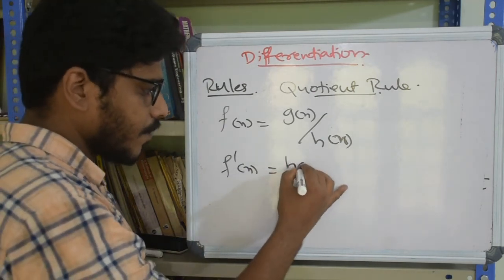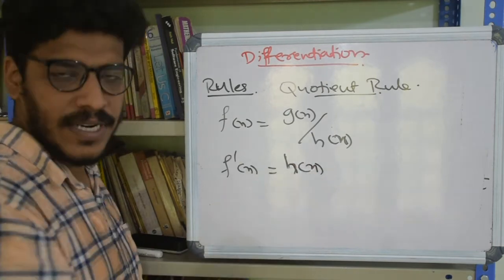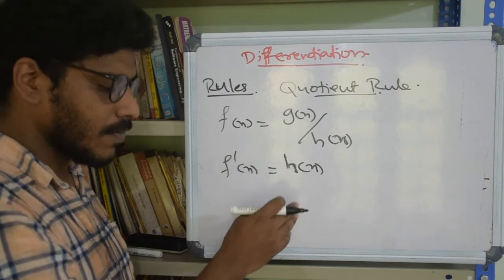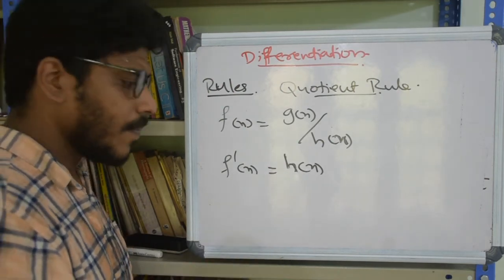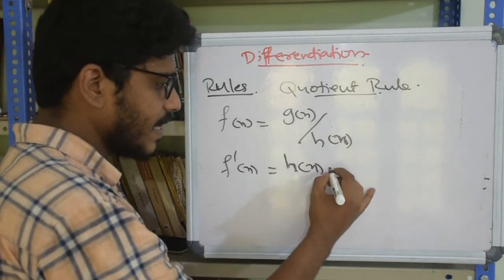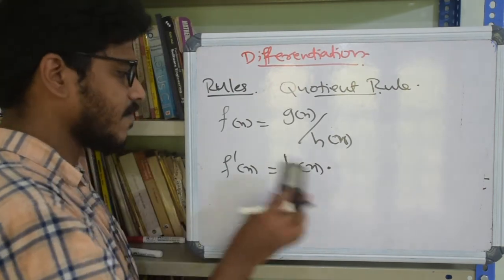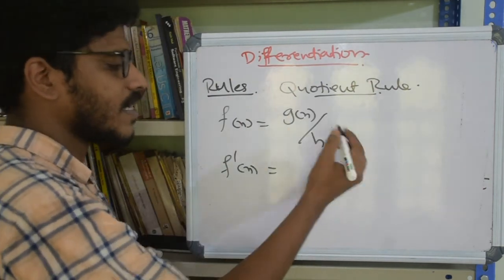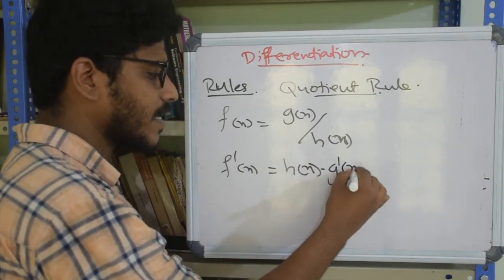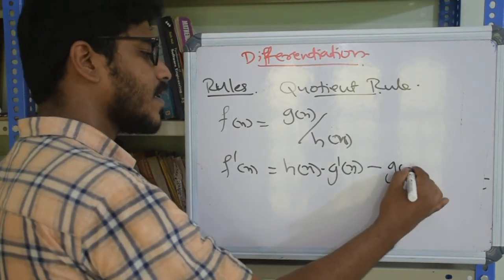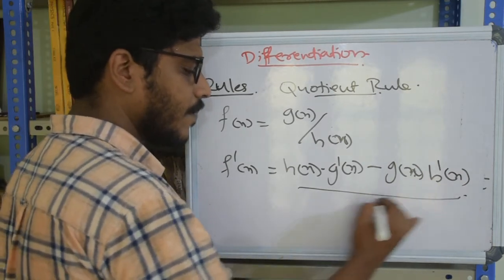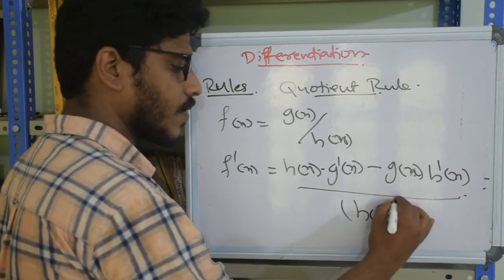second function into, listen, the order is important here. In our previous expression for product rule, the order was not a problem. We could have written in any order. But here the order matters since we have a negative sign getting intruded. We'll see. Second function into, or not second function here, just call it numerator and denominator. So denominator into derivative of numerator minus numerator into derivative of denominator divided by the denominator whole square.